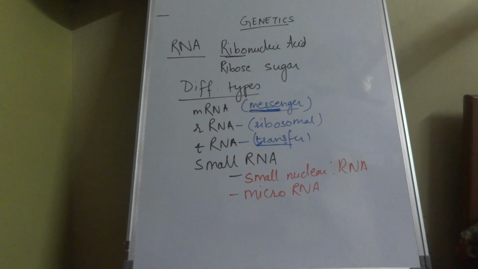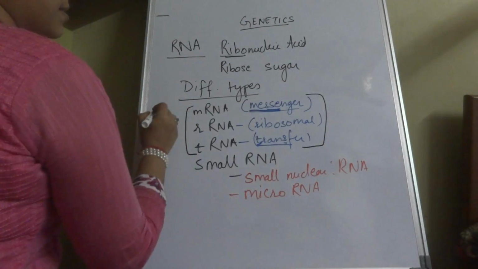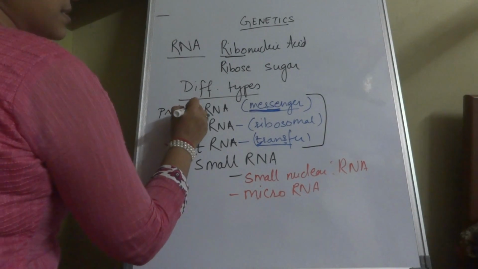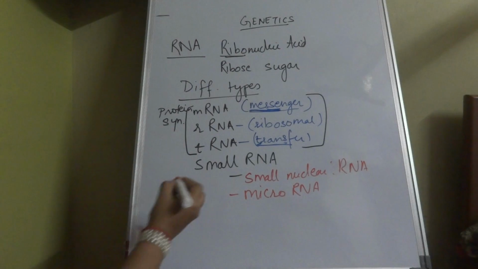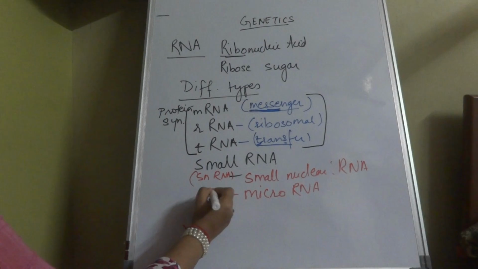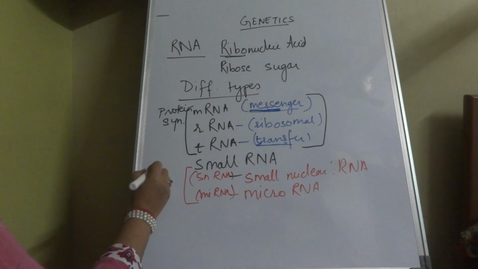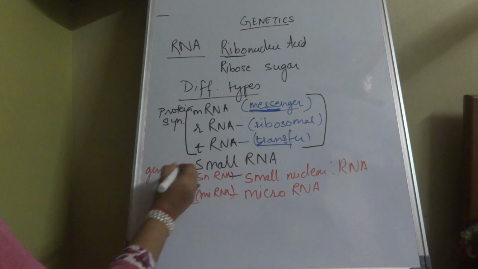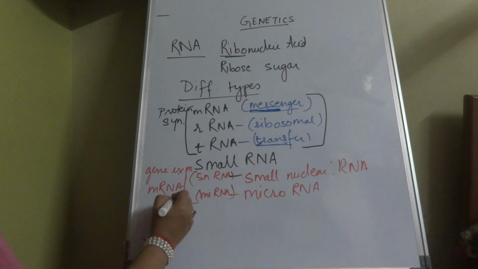Now, these three RNAs, mRNA, rRNA, tRNA, are important for protein synthesis. All these three RNAs are important in protein synthesis, but small RNAs, that is small nuclear RNA, snRNA in short, and microRNA, miRNA in short, are important for gene expression and mRNA splicing. So the functions differ.